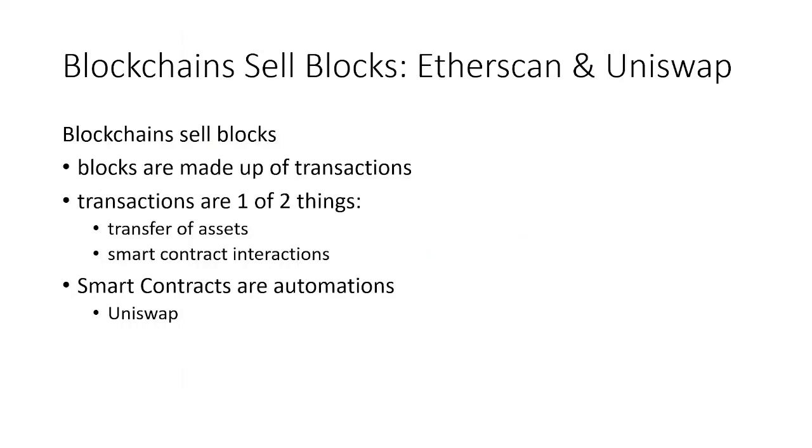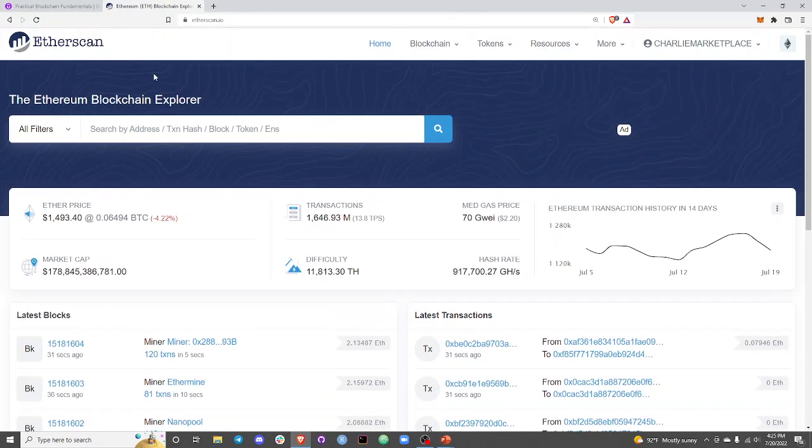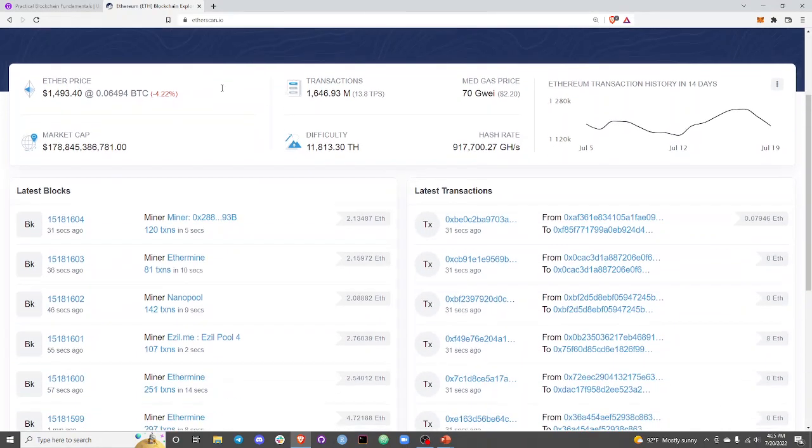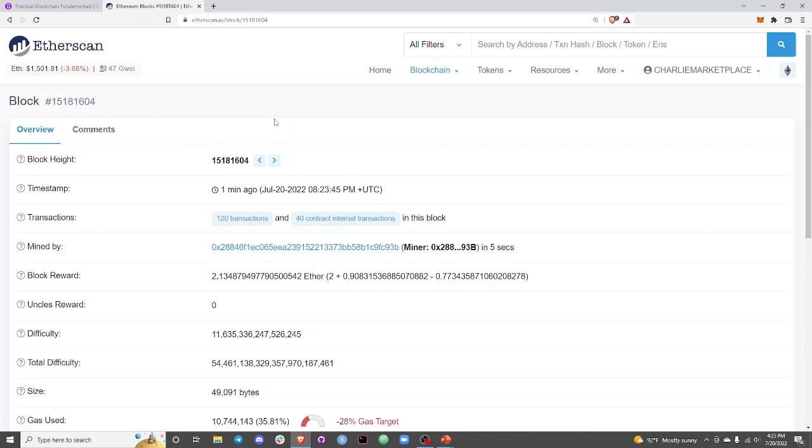So let's go ahead and go to Etherscan really fast. You can kind of see here, you should remember this from the previous intro section. Let's just go ahead and grab a random block. Let's just grab this because it's recent. Let's go top to bottom.